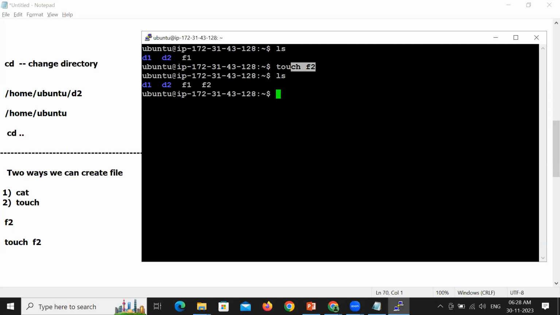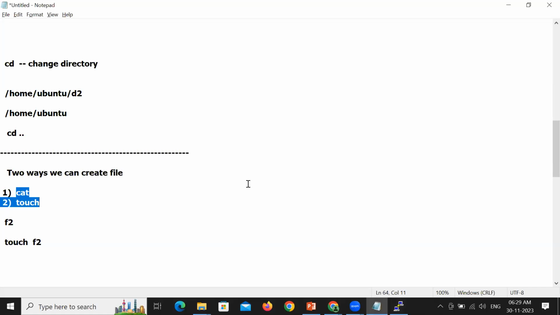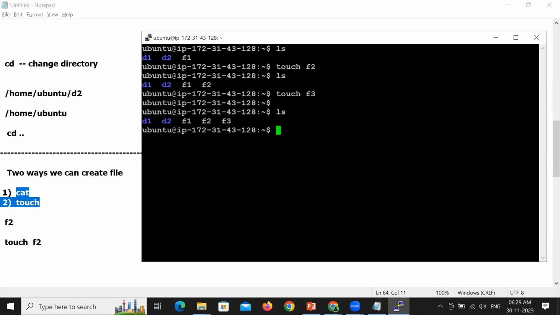So touch is used to create a file. You want to create one more file, F3? touch F3. That's all. The file gets created. Now you can see here we have F1 and F2 as well as F3. So this is one more way to create a file. My dear participants, have you observed what is the difference? Can anybody explain what is the difference between the cat command and the touch command?